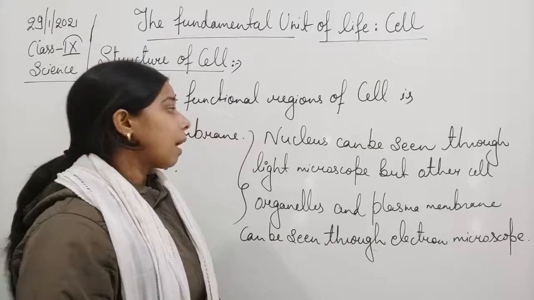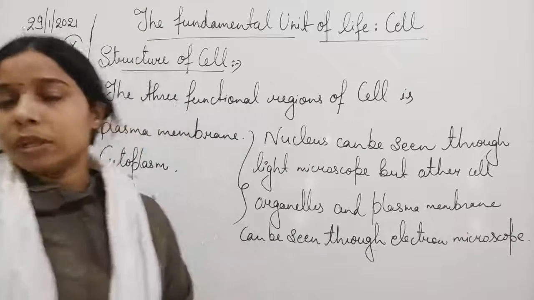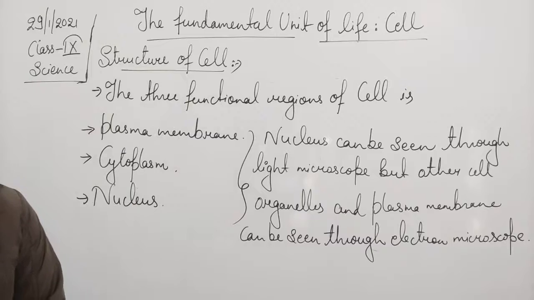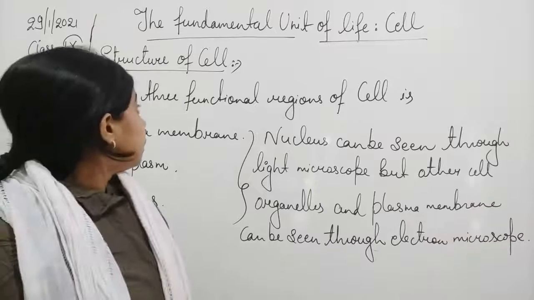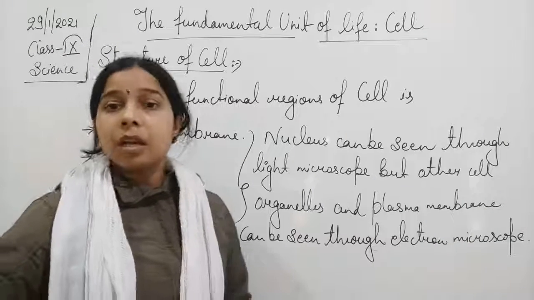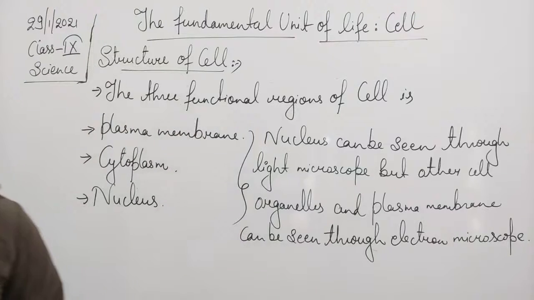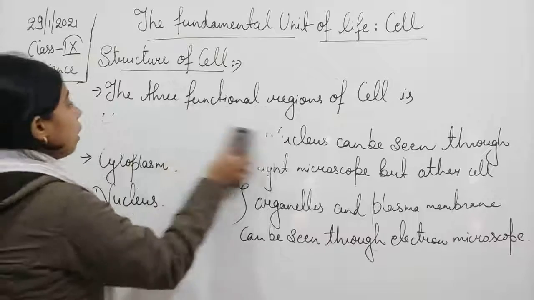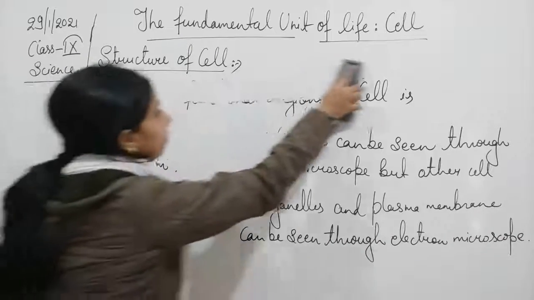But if we talk about the nucleus, it can be seen through the light microscope also. Now you see students, these are the three different functional regions. Now let us try to understand all of the three one by one. So we will start with the plasma membrane.